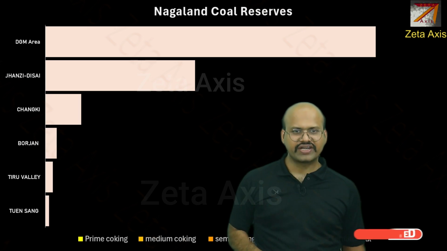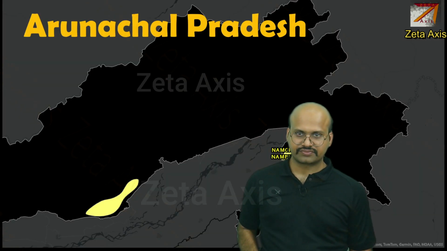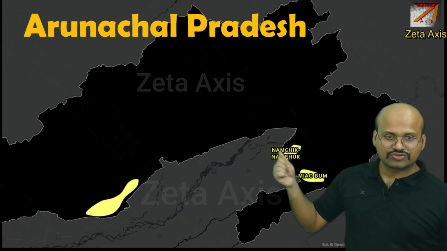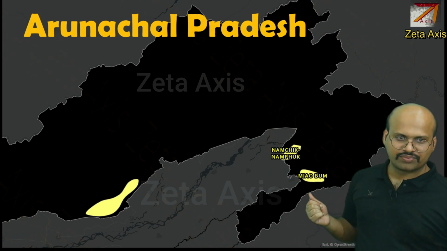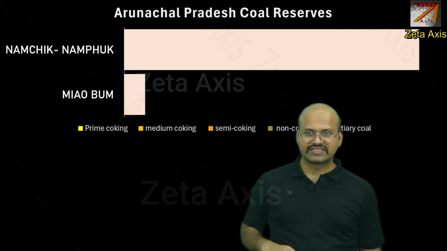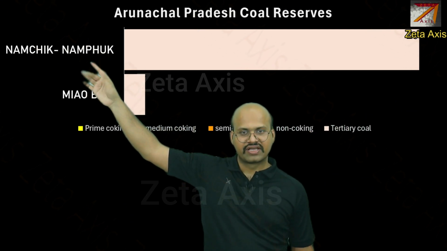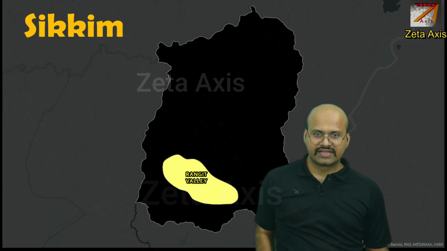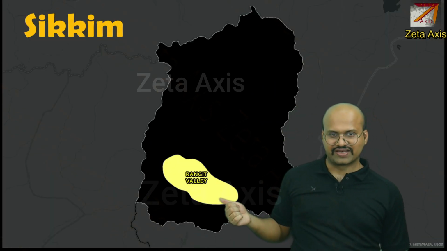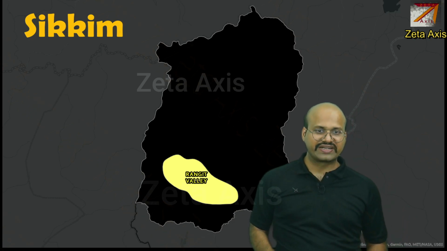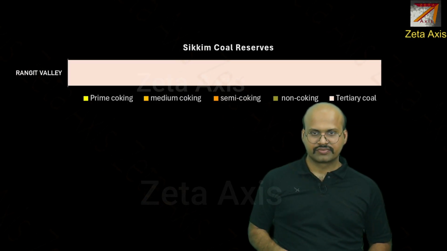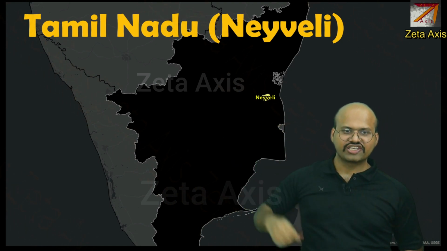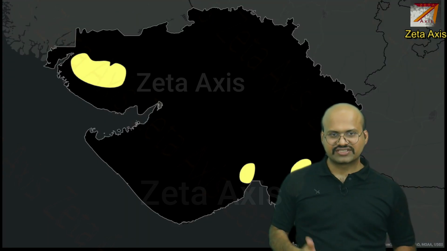The production quantity is very less. Then we have Arunachal Pradesh, where on the eastern side we have Namchik Namphuk coalfield and Miao Bum coalfield. And we can see that Namchik Namphuk has highest coal reserves compared to Miao Bum. Then in Sikkim, we have Rangit Valley, where lignite coal or tertiary coal is produced. In Tamil Nadu, we have Neyveli coalfield, and it is also producing lignite coal or tertiary coal.